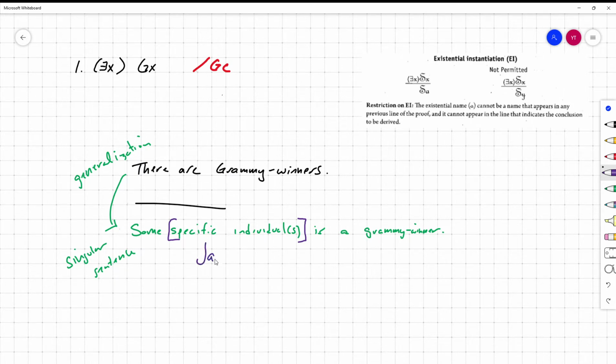So it's almost like we need to use a pseudonym when we instantiate, right? From the evidence that there are Grammy winners, we can then conclude that Jane Doe, as a generic pseudonym of a specific individual, though, that Jane Doe is a Grammy winner.